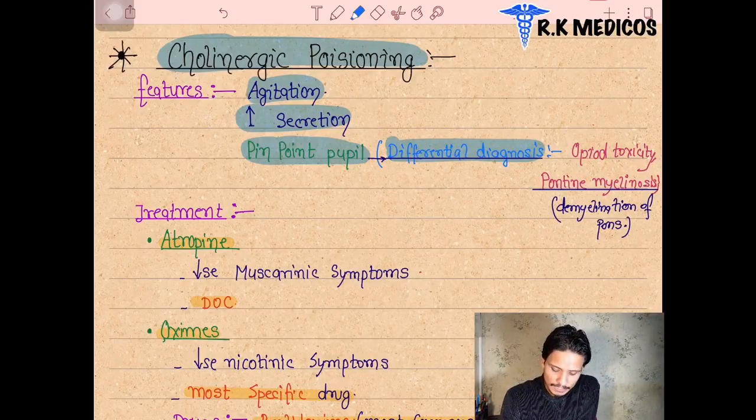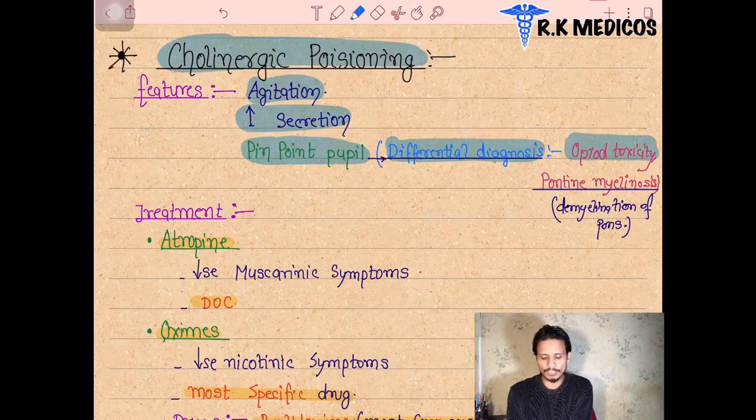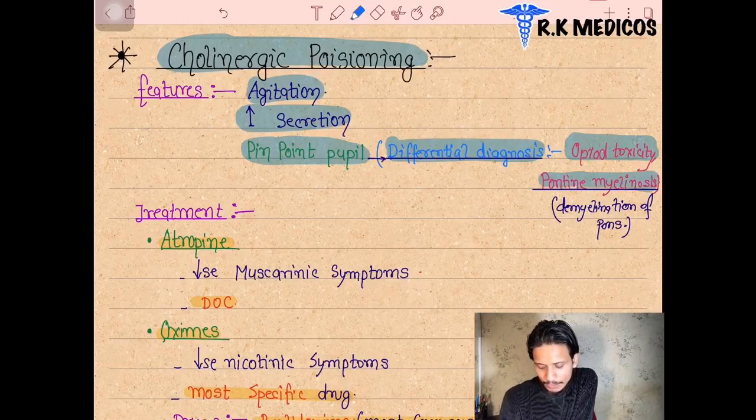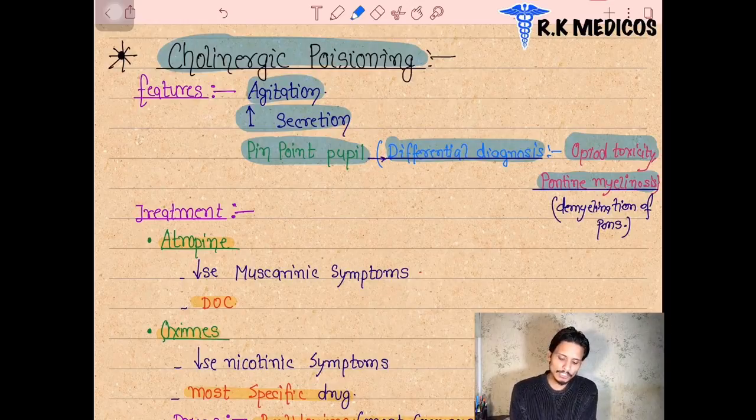There may be opioid toxicity, where the patient has taken opioid drugs such as morphine, codeine, or any similar drug. Or there may be pontine myelinolysis, which is demyelination of the pons in that area. These are the two differential diagnoses of the pinpoint pupil. So these patients mainly suffer from cholinergic poisoning.